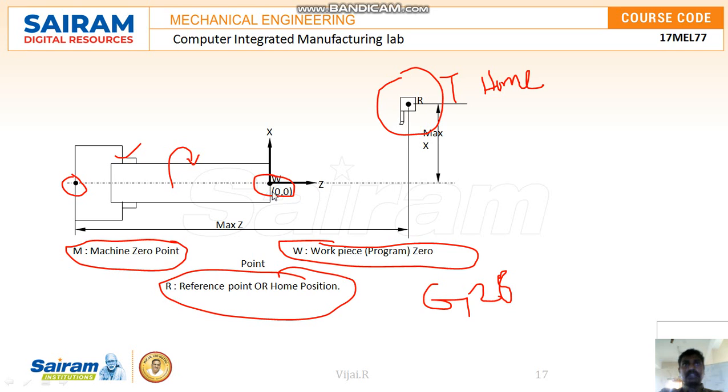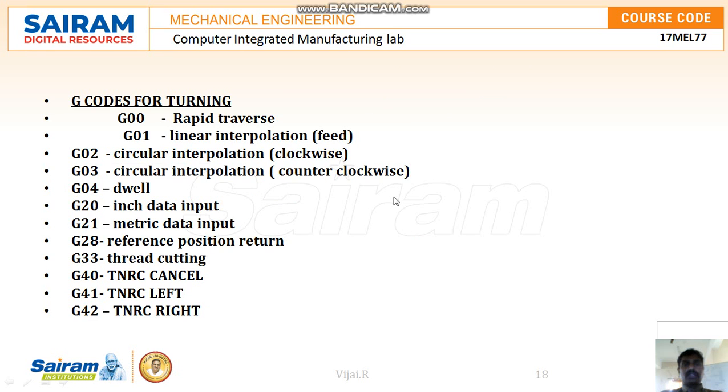Here are the basic G codes used for writing the program. One is G00, rapid traversal. It moves very fast, and when we need the tool to move very fast, we can use G00, where no machining operation is taking place. G01 is the linear interpolation, which is the feed. When we are going to give a feed, G01 is useful.